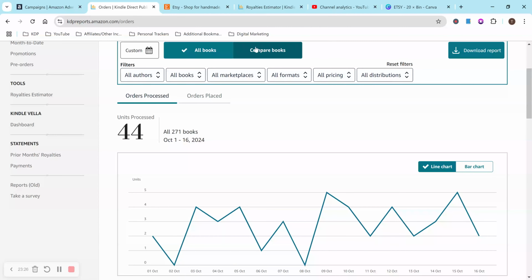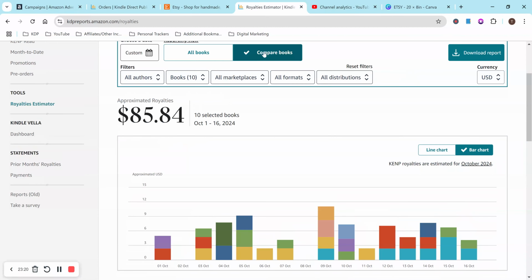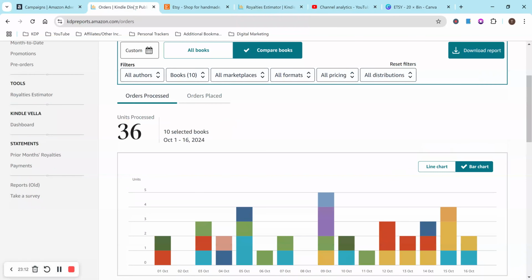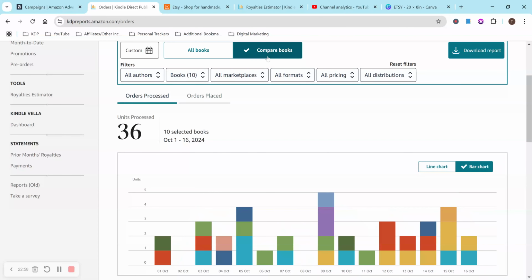So that's the majority of the sales from just my top 10 books for KDP. And then for royalties, my top 10 again, $85.84. That's the majority of the money made again. And I can actually do the math really quick. If we have 36 books, and then we divide that by 44, that's 0.81. So about 81, 82% of the sales are all from just the top 10 books.